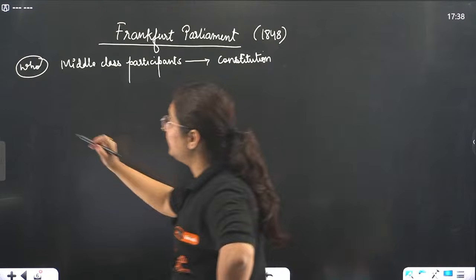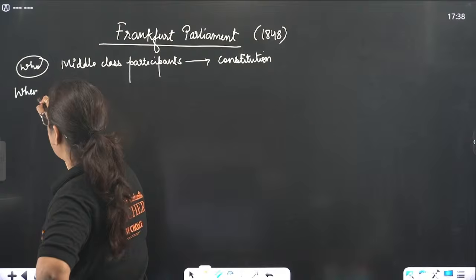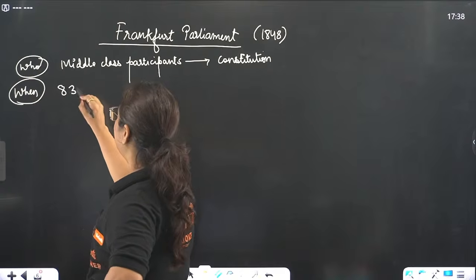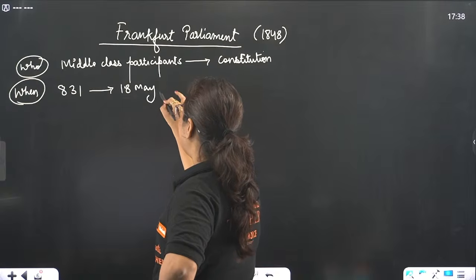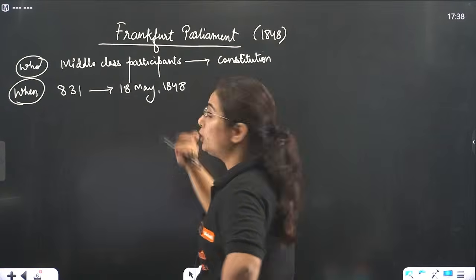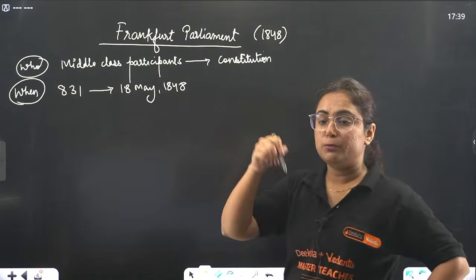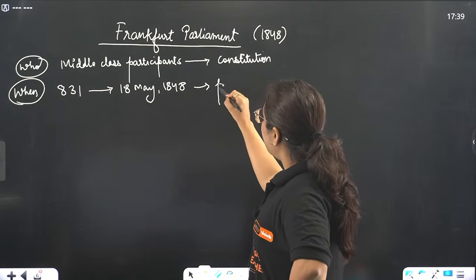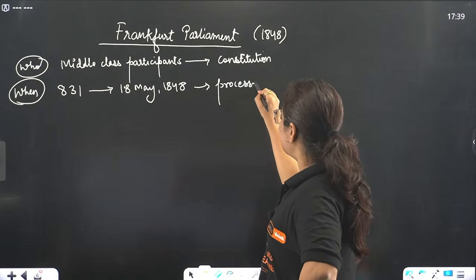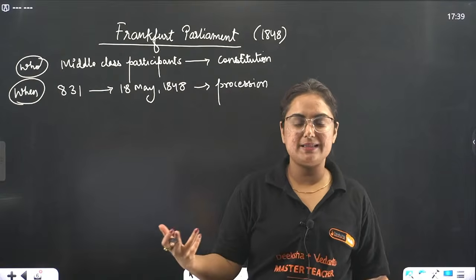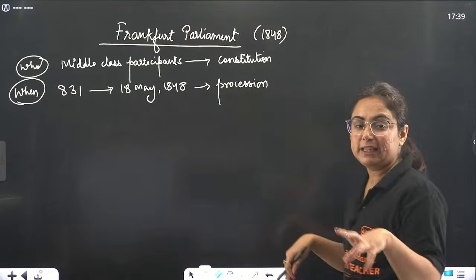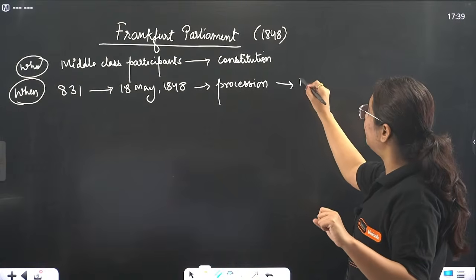Okay, when did this happen? Let me tell you, beta, 831 members on 18th of May 1848 grouped together and they started a procession. Basically the jhanki or the julus that we used to see, political rallies and all. So it was a type of rally that reached Frankfurt.